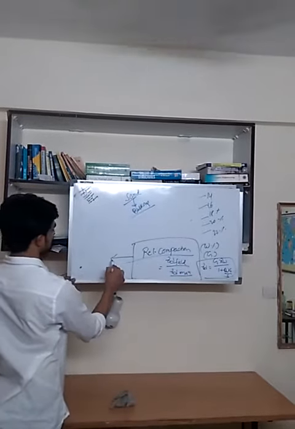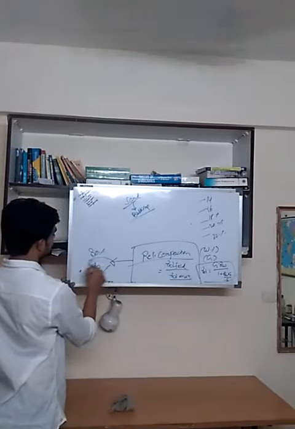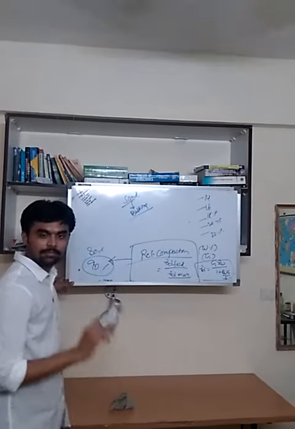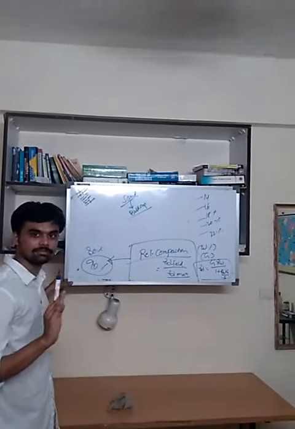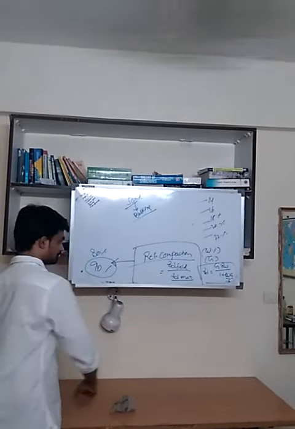If the relative compaction value is 80%, 90% like this, 90% means we are able to achieve 90% of the maximum dry density in the field. This is the meaning of 90% relative compaction.